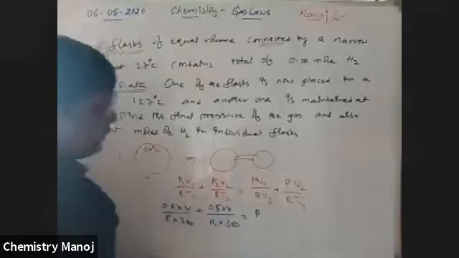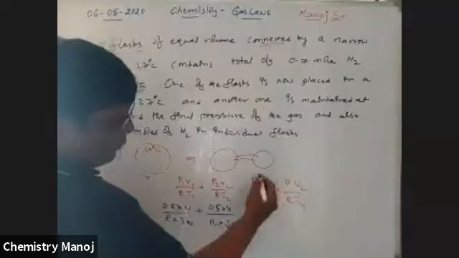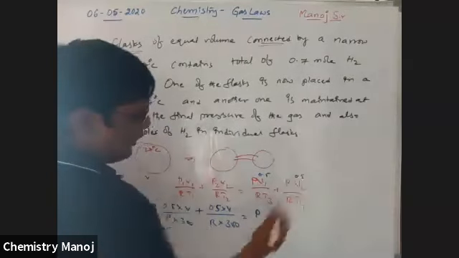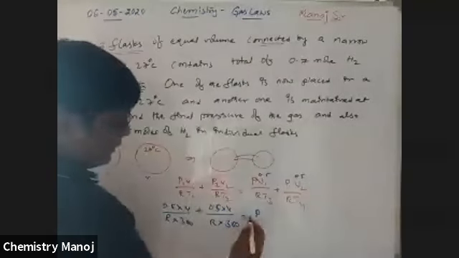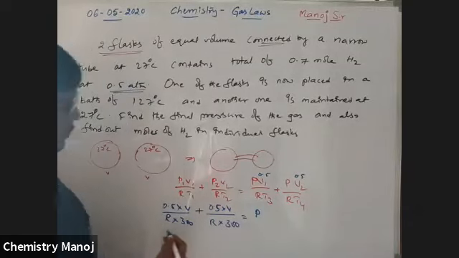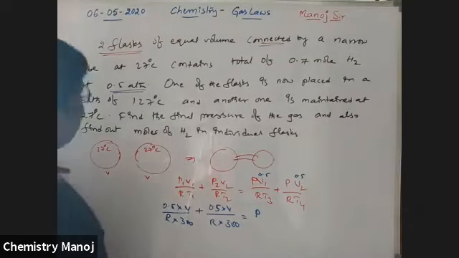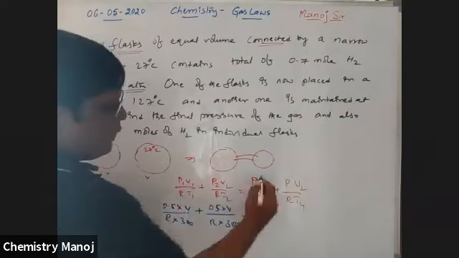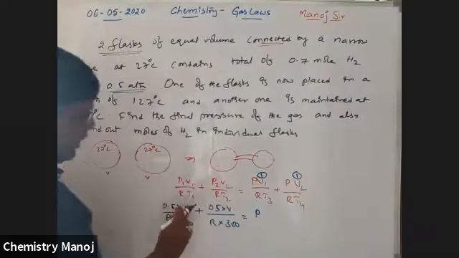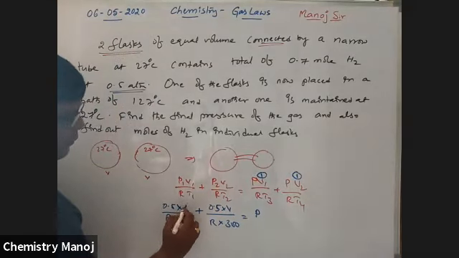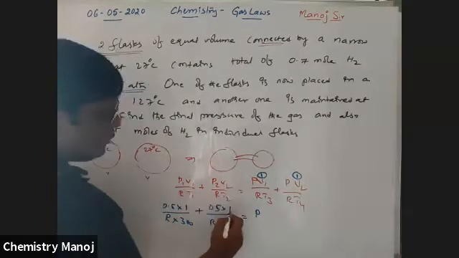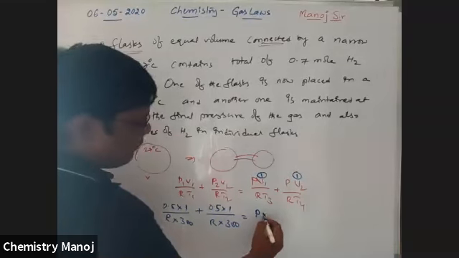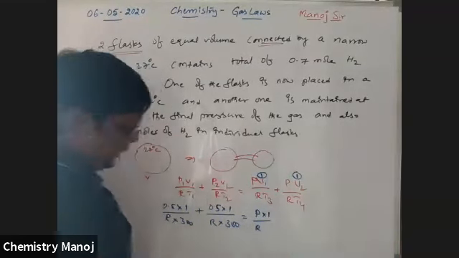Let it be P, pressure, we don't know the pressure. Volume V1, V2, same volume, let it be 1. Here also volume, let it be 1, that is 1 by R into T3.